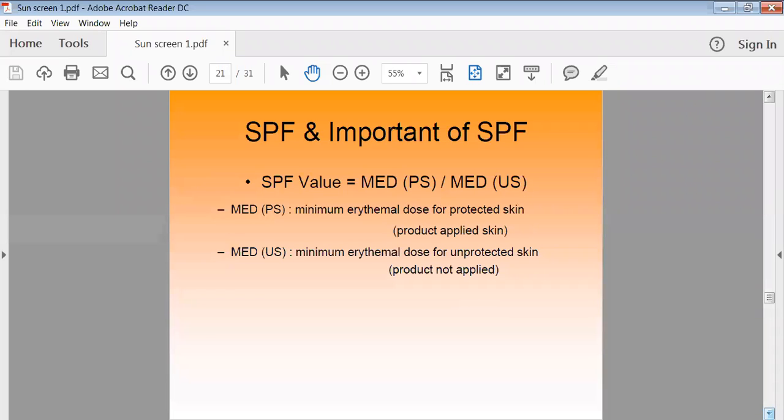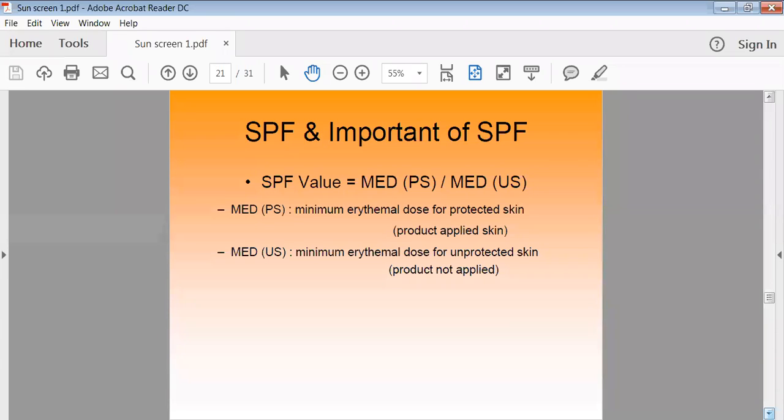Now the SPF and the importance of the SPF. SPF means sun protective factor. When we are using sunscreen preparations, the level at which they have the ability to protect your skin is called the sun protective factor. So for every preparation, SPF is given or calculated. When your skin is exposed to sunlight or ultraviolet light, erythema can develop because of the exposure to ultraviolet light.